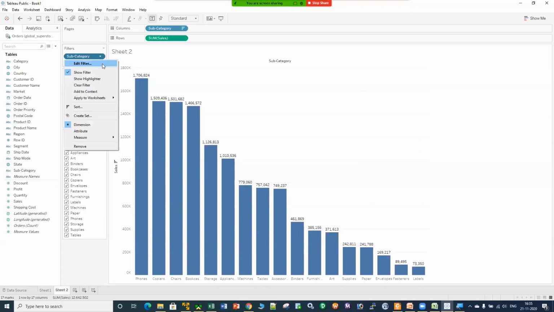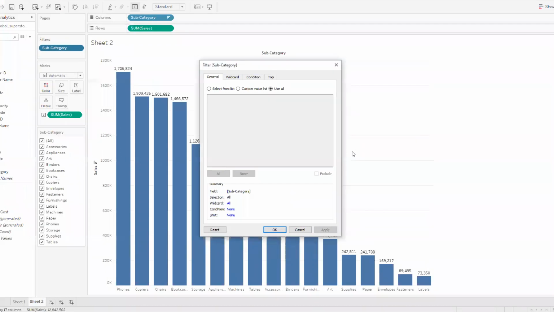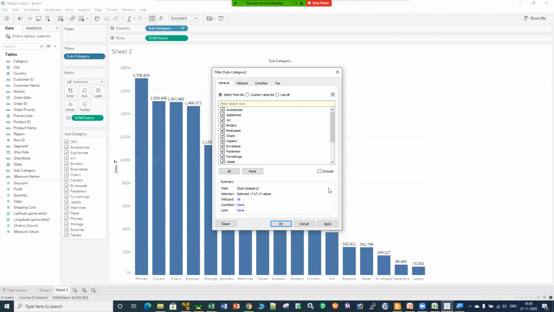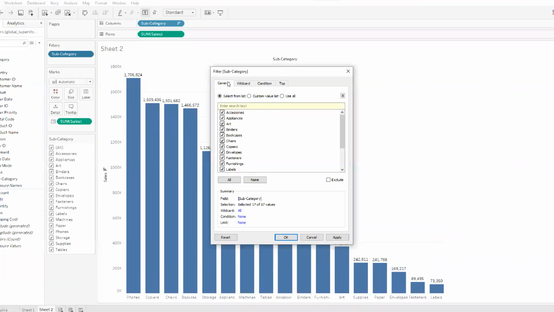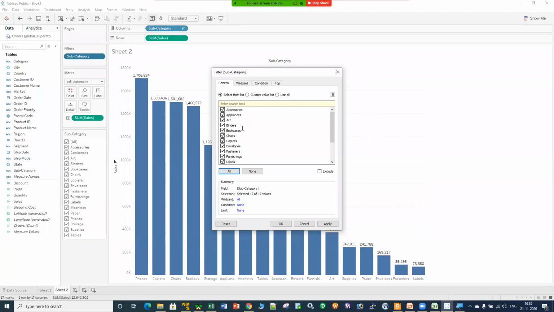Now, if I click over here and click on edit filter, I have multiple options available. Let me zoom in. This is the first general tab which I have. In the general tab, I can click on none, so everything will be unchecked. If I click on all, everything will be checked. If I do not want to see my data on the basis of accessories and appliances and art, I can click on exclude. This will be excluded from my chart, right? Again, let me click over here. Let me click on apply and okay. This is the first tab.